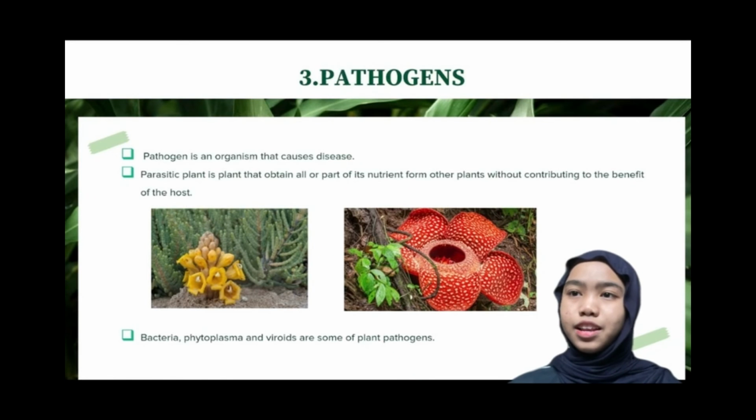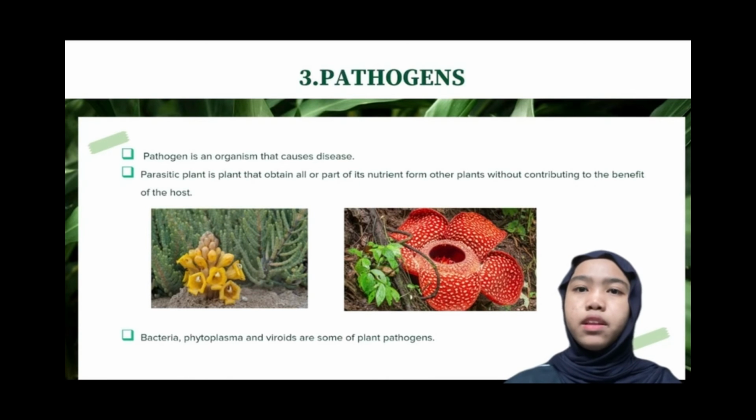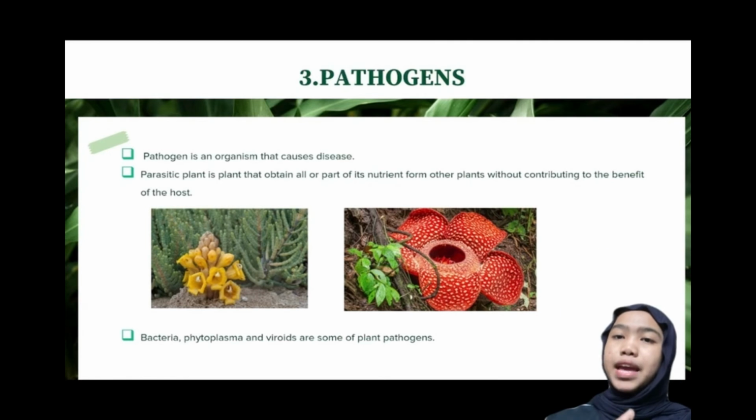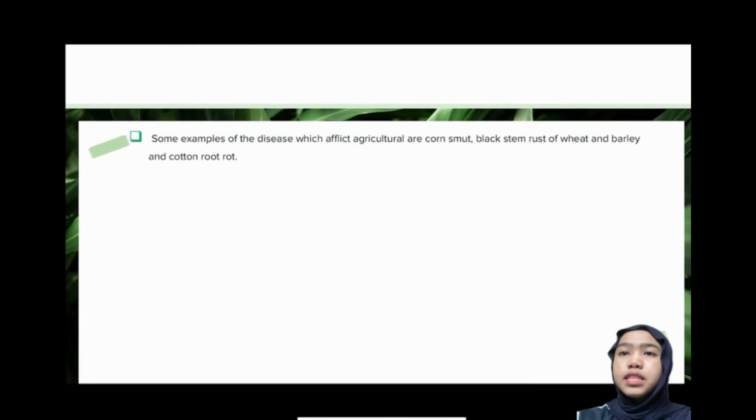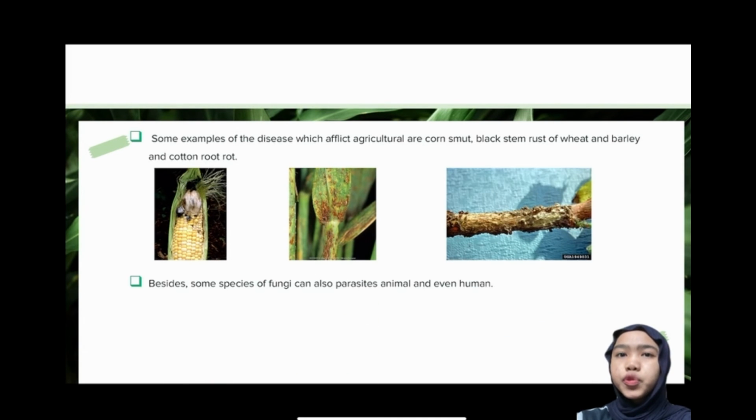Moreover, fungi are an important group of plant pathogens. A pathogen is an organism that causes disease. Parasitic fungi obtain all or part of their nutrients from other plants without contributing to the benefit of the host. Bacteria, phytoplasma, and viruses are some other plant pathogens. Some examples of the diseases which afflict agriculture are corn smut, black stem rust of wheat, and cotton root rot.